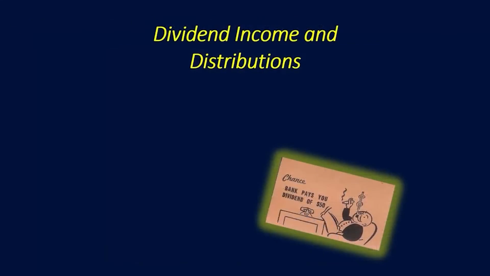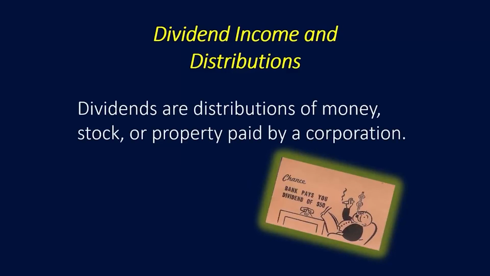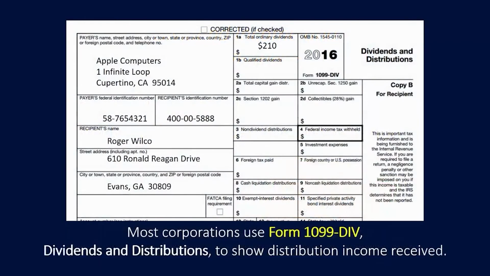Next, let's move on to dividend income and distributions. Dividends are distributions of money, stock, or property paid by a corporation. Most corporations use Form 1099 DIV to report dividends and distributions.